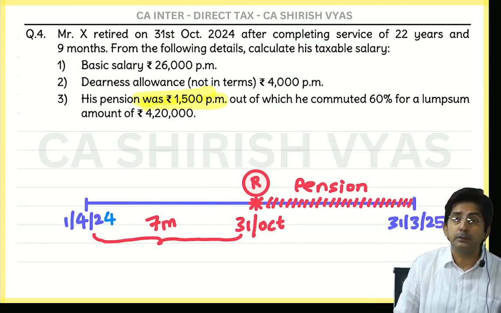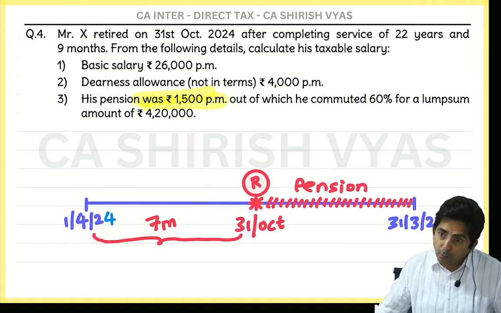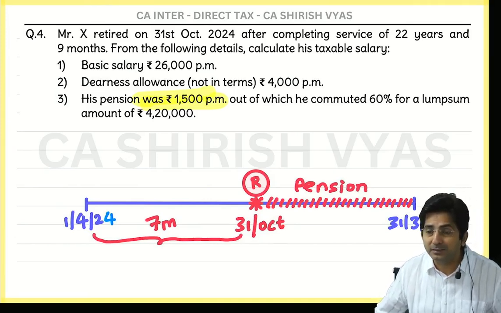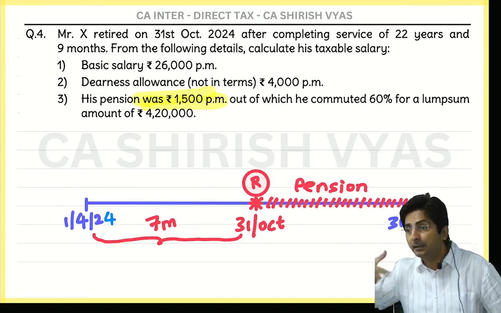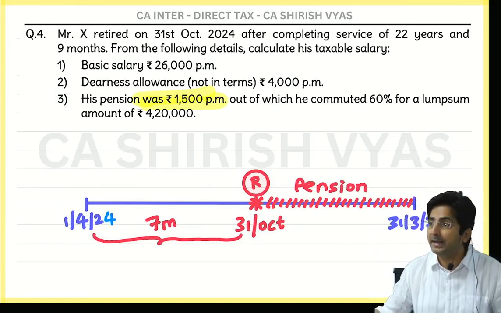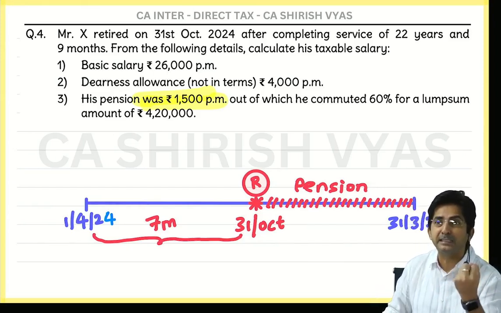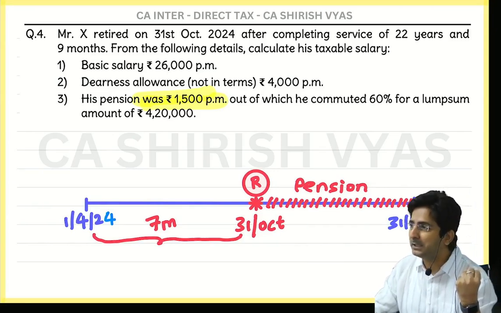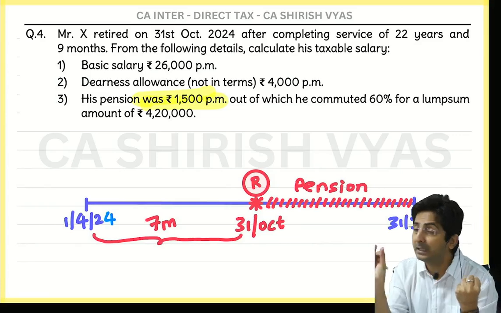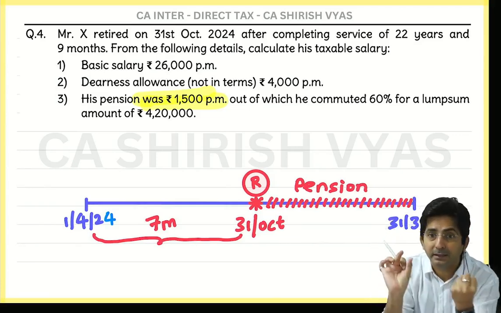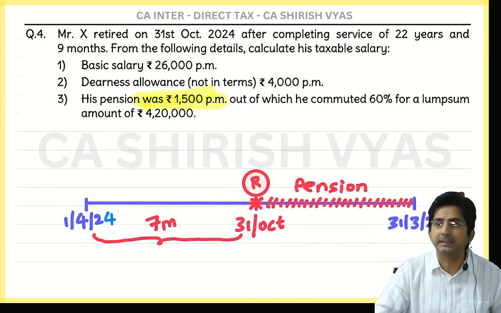But now the employee will say, it is my choice, it is my life, I will do what I want. Okay, you do. But exemption works not as per your choice, but as per government's thinking. And the mentality of government is what? An employee who has received gratuity already has a big lump sum amount in his hands. So in pension, he should take only a little bit of lump sum. Little bit means not 50, 33. And if you take up to 33% in lump sum, we will exempt.